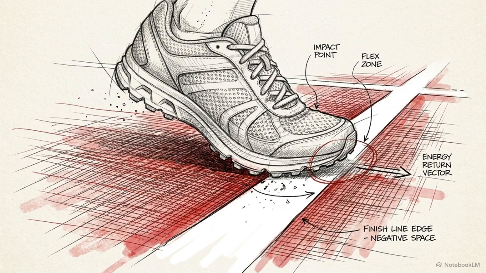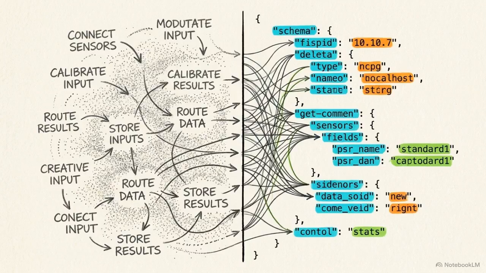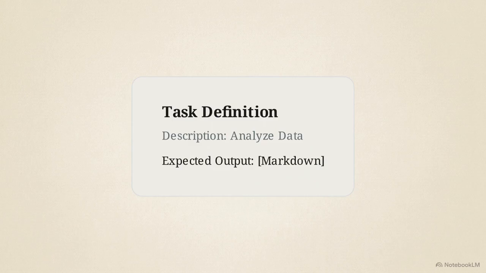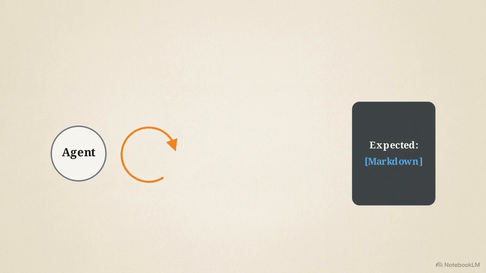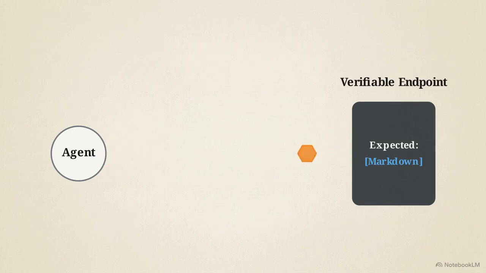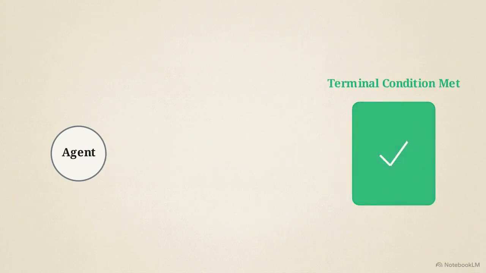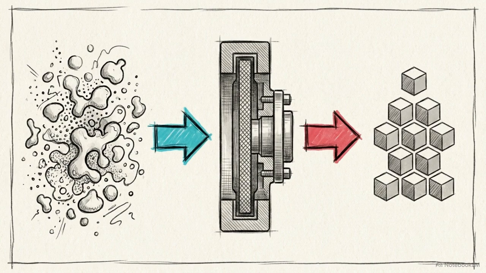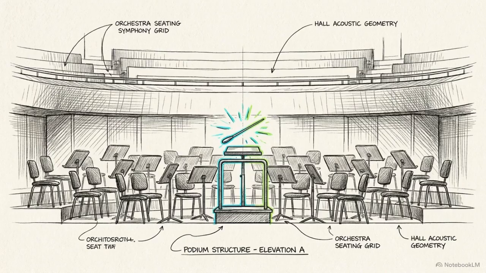This is the task. A valid task within the framework requires two strict components: the description of the work and the expected output. Defining the exact format of the expected output establishes a terminal condition for the agent. Enforcing this strict formatting prevents the model from entering open-ended processing loops. It gives the system a verifiable endpoint to prevent uncontrolled hallucinations. Combining a strictly defined persona with a precise task output transforms an erratic language model into a reliable, deterministic processing node. To utilize these nodes effectively, they must be given a coordinated execution path.